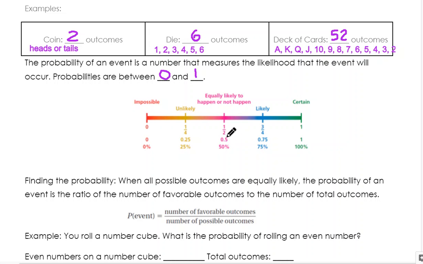In the middle is 50-50. So that's like a 50% chance. That would be like rolling a die and getting an even number, or flipping a coin and getting tails. There's 1 out of 2. That's a 50-50 chance. So that's right in the middle.